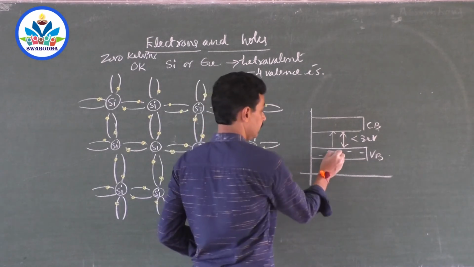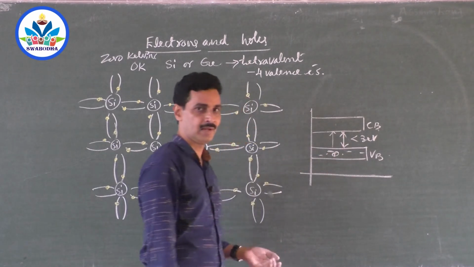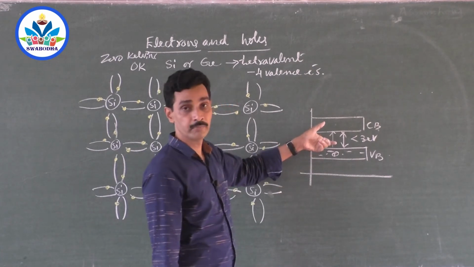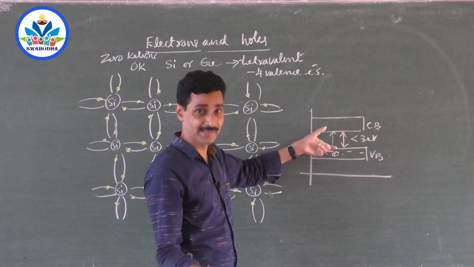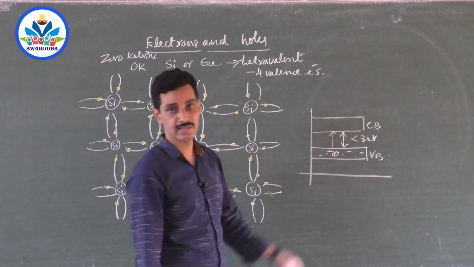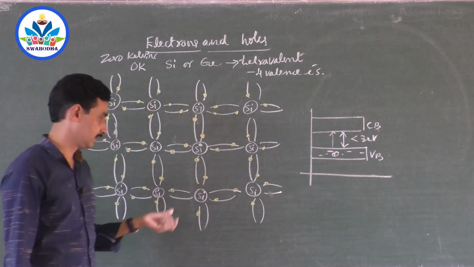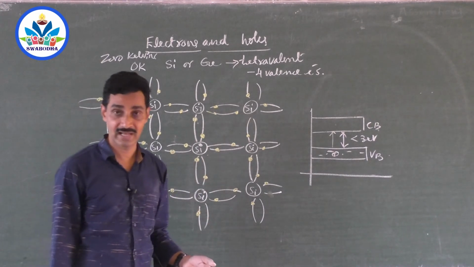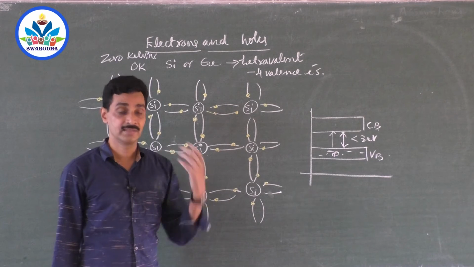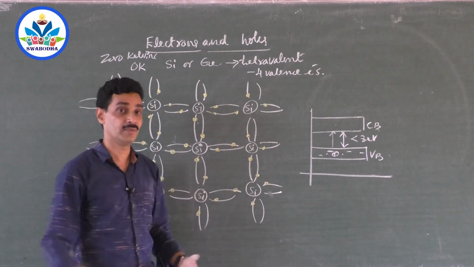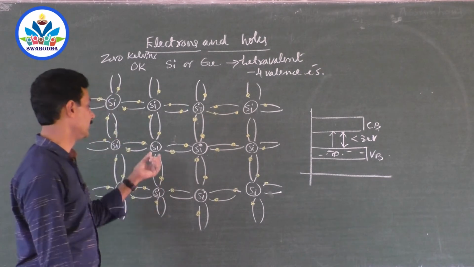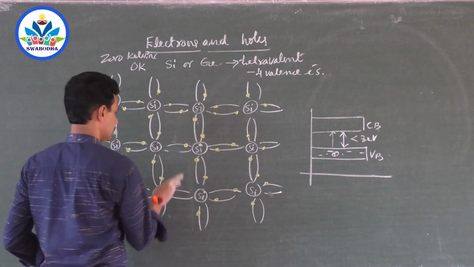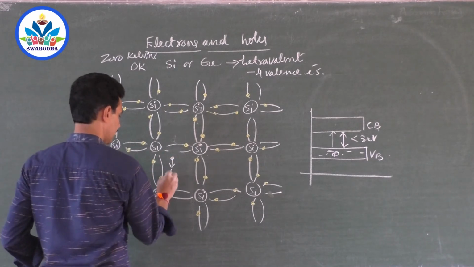But when they go, they leave a vacancy called a hole. That's what we define. So at room temperature, a semiconductor is partly a conductor, but at 0 Kelvin it's an insulator. Now what happens at room temperature here? The atoms start vibrating by absorbing heat energy, because they can't move from one place to another as happens in gases. Here they simply vibrate, but as they absorb more and more heat energy, the vibration amplitude keeps on increasing. At one moment the bonds break. When the bonds break, electrons become free. So this electron comes out and it is a free electron.